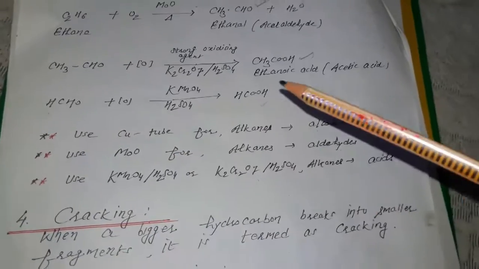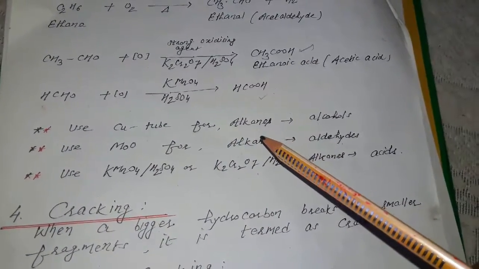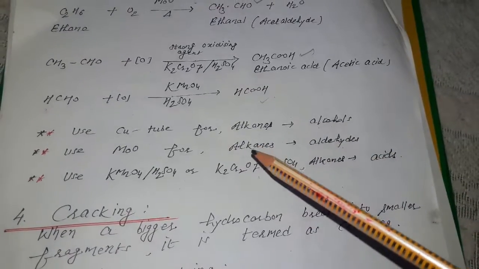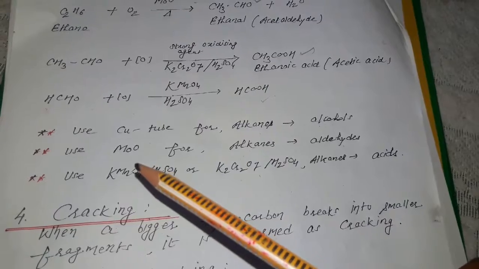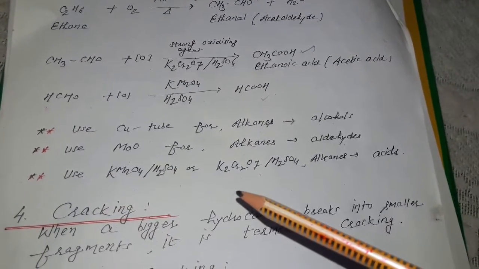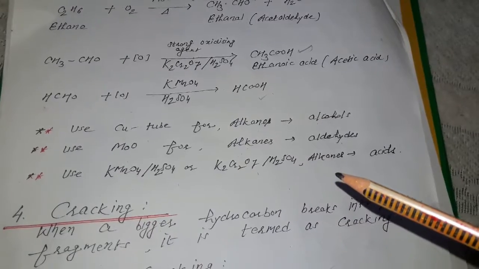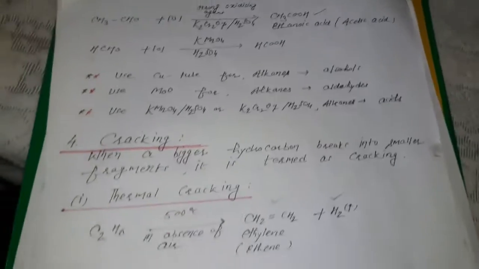So these are the 3 points. Use the copper tube for conversion of alkane into alcohol, and for alkane into aldehyde conversion use molybdenum oxide as a catalyst, and use strong acidified KMnO4 and acidified potassium dichromate when you are going to convert the alkane into carboxylic acids.